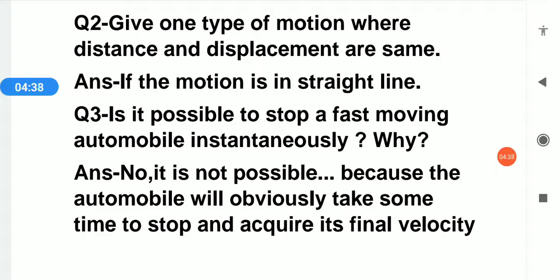Scalar quantity and vector quantity, I have told you: where magnitude and direction are both there, it is called a vector quantity, and a scalar quantity has only magnitude. Distance traveled by the body, displacement, uniform motion, all these we have discussed already. Speed, average speed, velocity, uniform velocity. So these are some key words in this chapter.